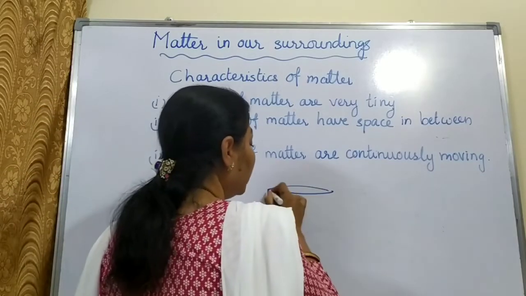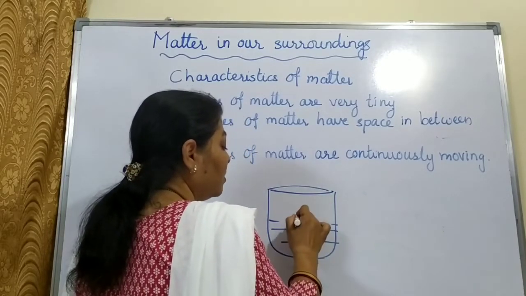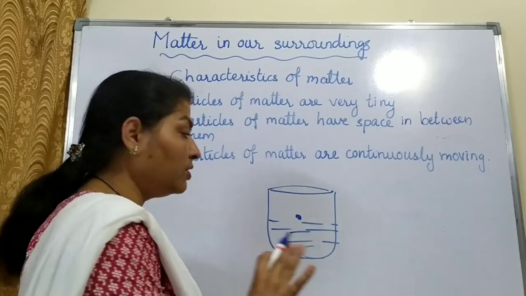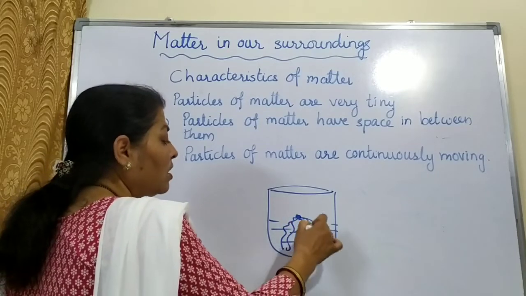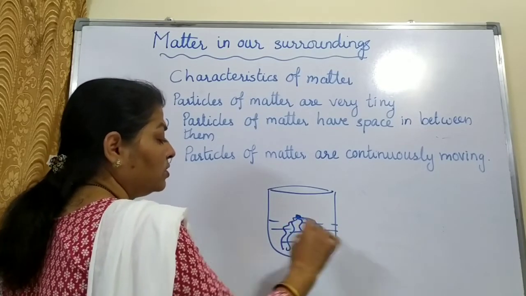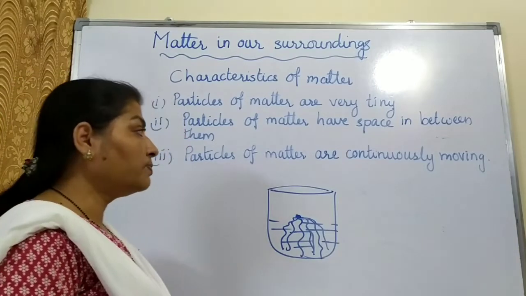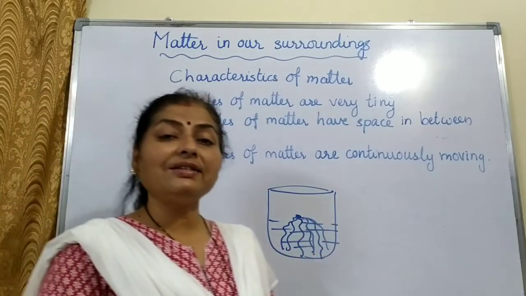We will also see one activity to prove these particles of matter are continuously moving. In a beaker or in a glass, we take some water and then we put a drop of ink or a drop of a colored substance. We do not shake it, we do not stir it, but slowly it will diffuse throughout the liquid and the liquid will become colored. So this proves that particles of matter are continuously moving. The example of the incense stick also.